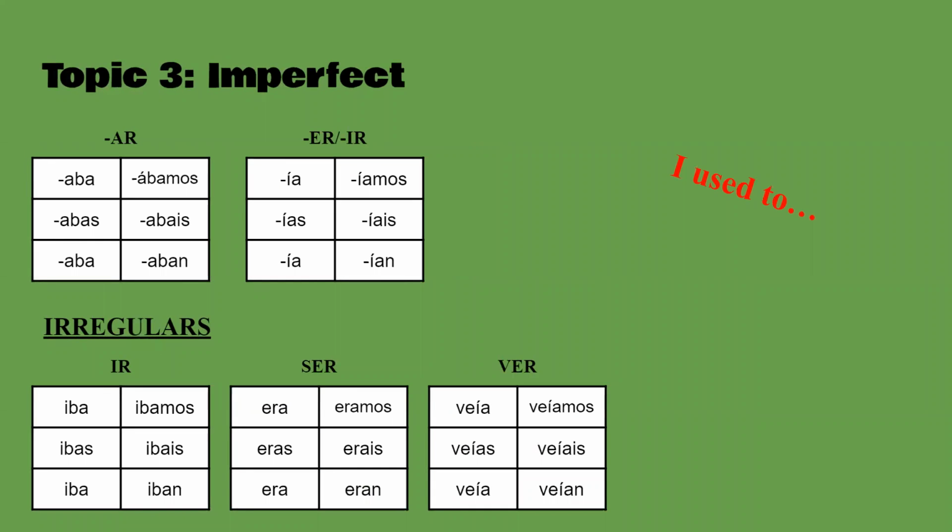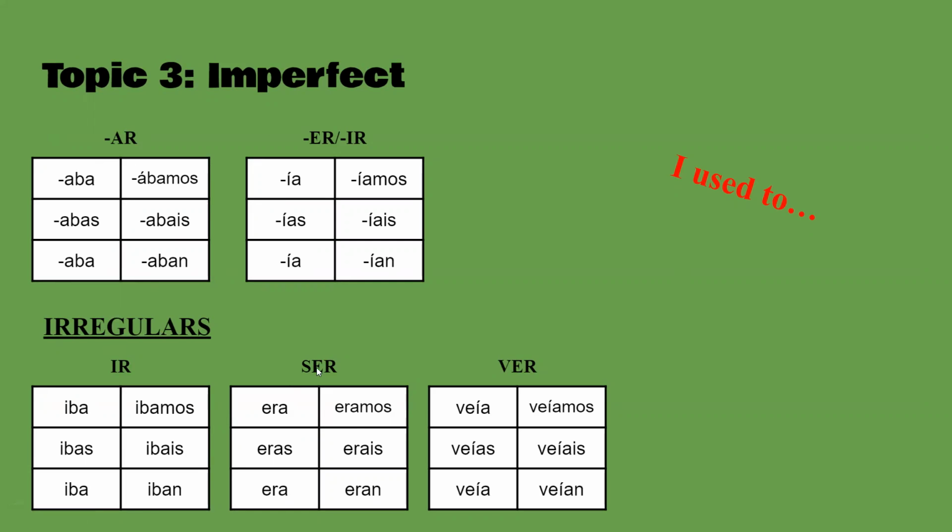Imperfect, this is another past tense, and we'll talk about the difference, that's topic 4, but this is like when you're saying "I used to." The AR endings are aba, abas, aba, abamos, abais, aban. The ER, IR endings are ía, ías, ía, íamos, íais, ían.